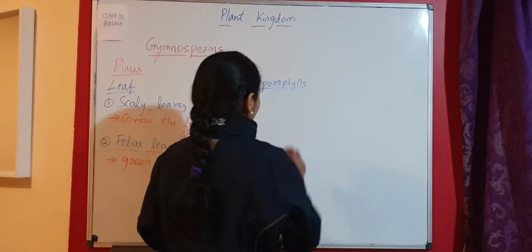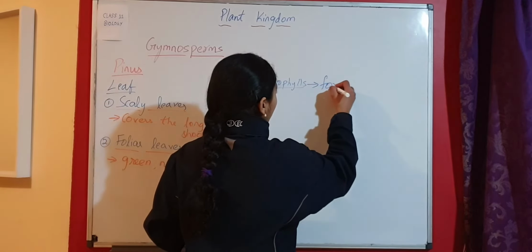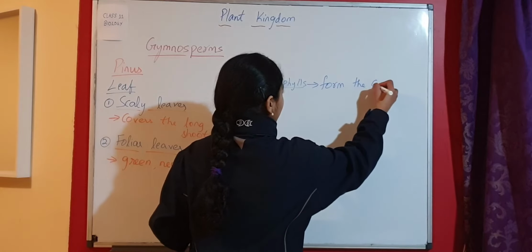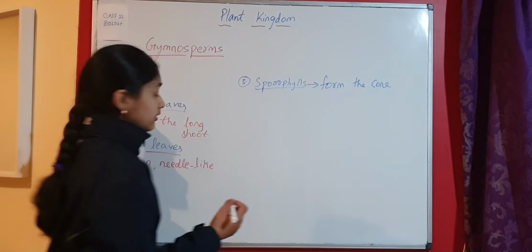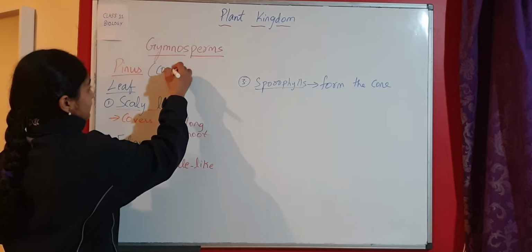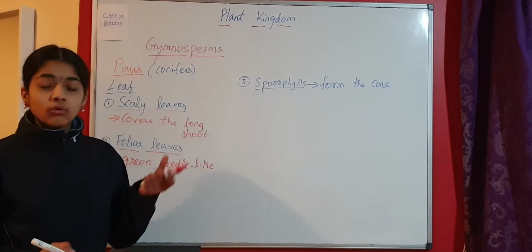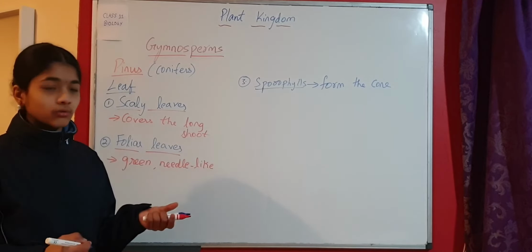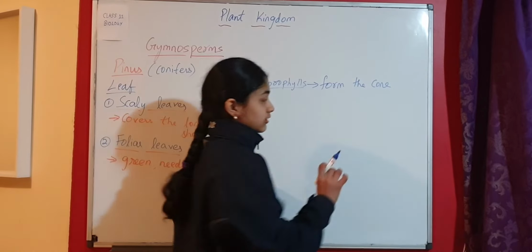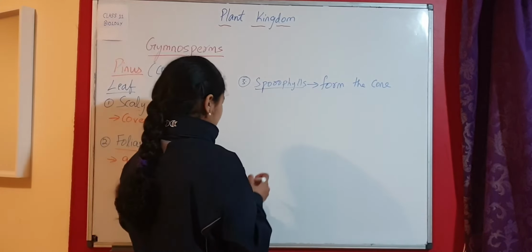Coming to sporophylls. Now, the main function of sporophylls is they form the cone. Now we know that Pinus is a gymnosperm and it comes under this classification, that is conifers. Conifers, cone. So conifers have cones. That's why the main function of formation of cone is by this sporophyll kind of leaves.